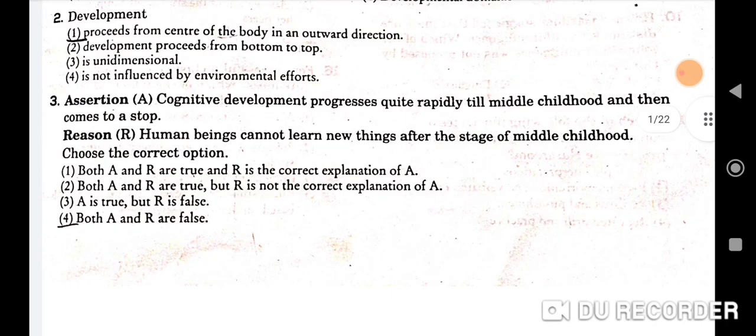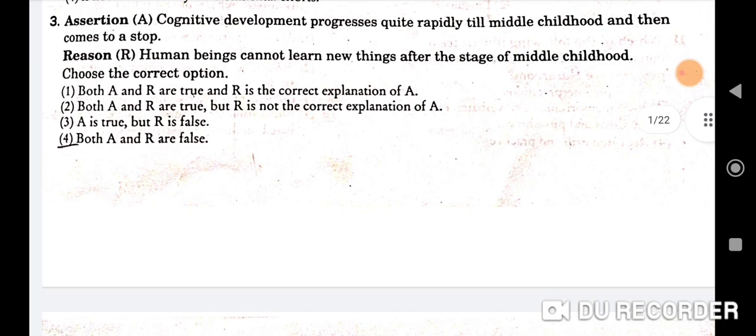Next question is, development proceeds from the center of the body in an outward direction, which will be the correct option here. That is option 1. Next question is, cognitive development progresses quite rapidly till middle childhood and then comes to a stop, and the reason is that human beings cannot learn new things after the stage of middle childhood. So choose the correct option. Here the fourth, both A and R are false.